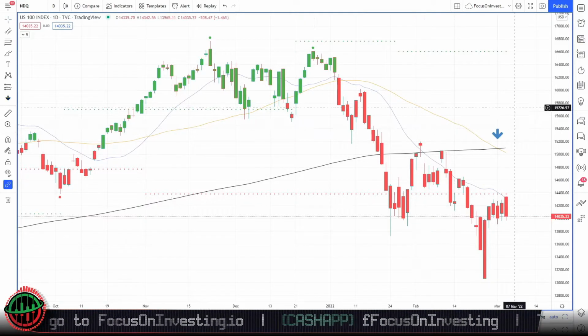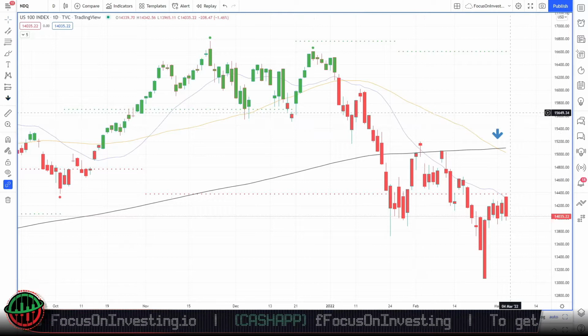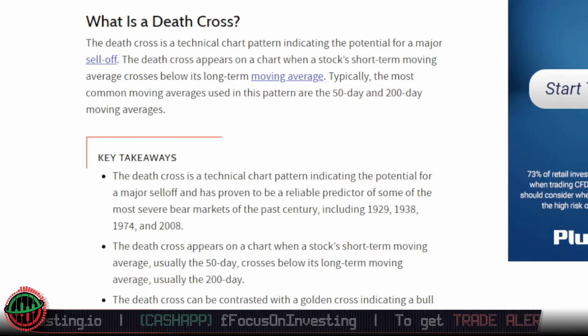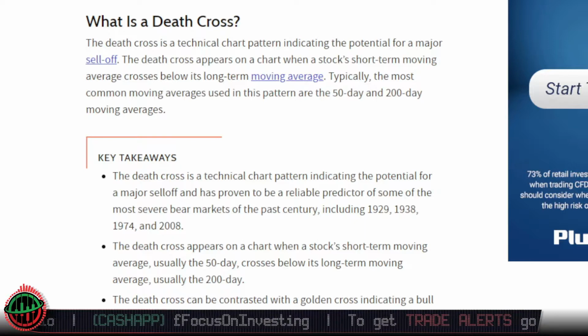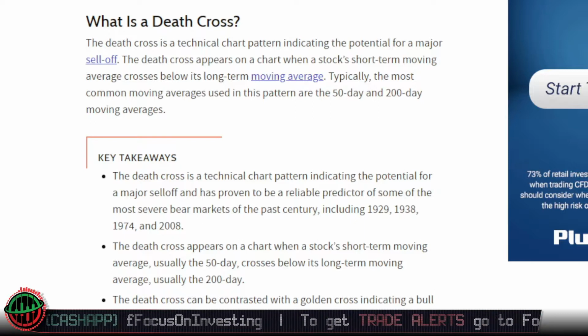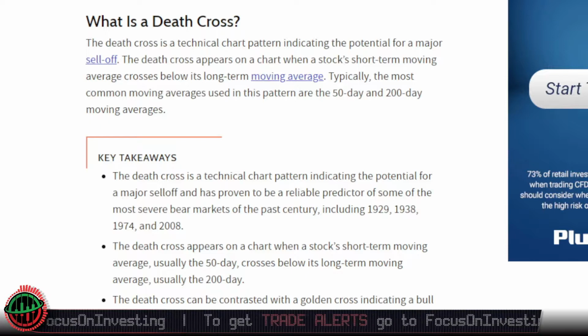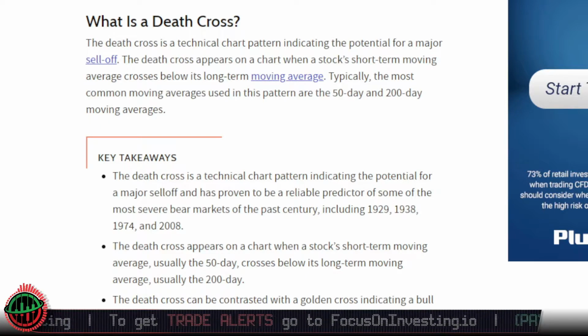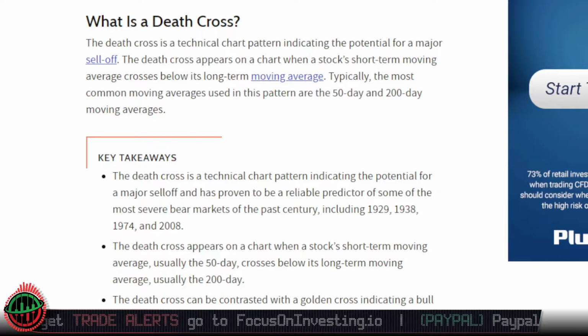Now right here is what we call a death cross. So what is a death cross? The death cross is a technical chart pattern indicating the potential for a major sell-off. The death cross appears on a chart when a stock's short-term moving average crosses below its long-term moving average. Typically, the most common moving averages used in this pattern are the 50-day and the 200-day moving averages.